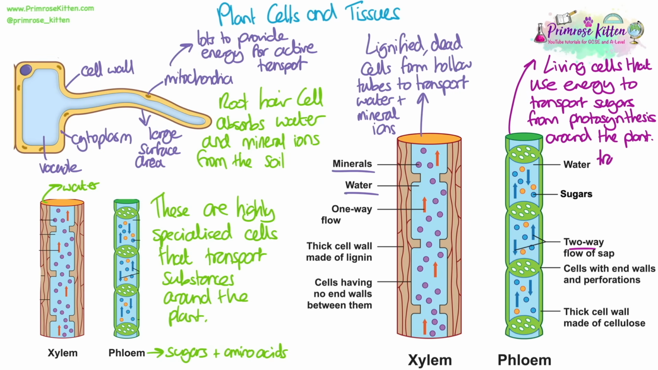In phloem, the cells are living and they use energy to transport sugars from photosynthesis around the plant in a process called translocation. This flow is two-way because sometimes tissues above and below in the plant need sugars, whereas xylem is only one-way flow. And this time the cells do have end walls, but they have holes in.